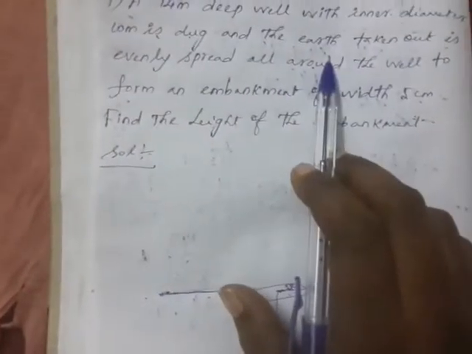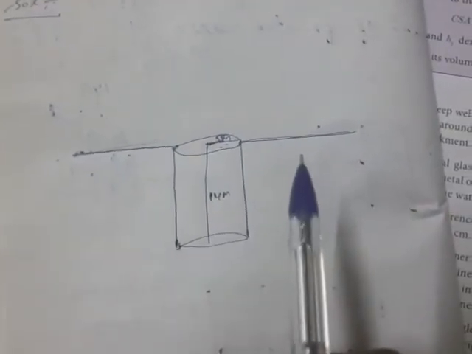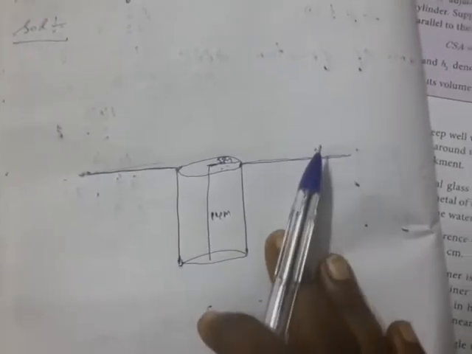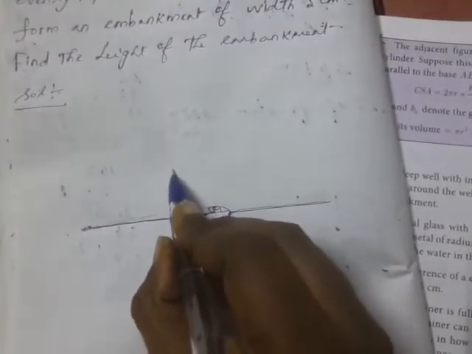Okay, next, the earth. Earth means they have dug the ground. We have to get the soil from the earth. All the soil has to be taken out and evenly spread out around the well. What will come when it is spread around the well? So see here.